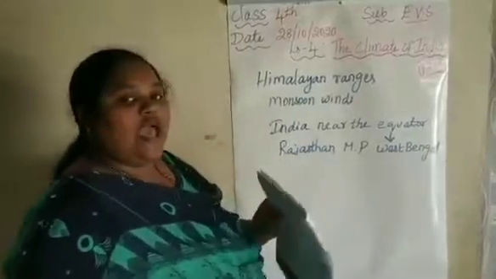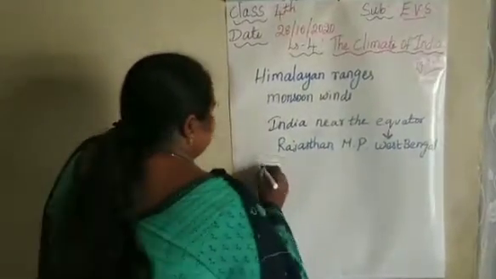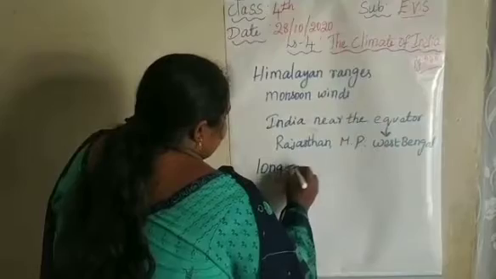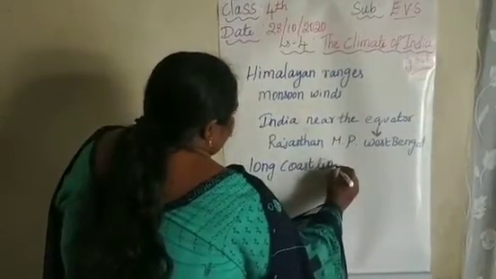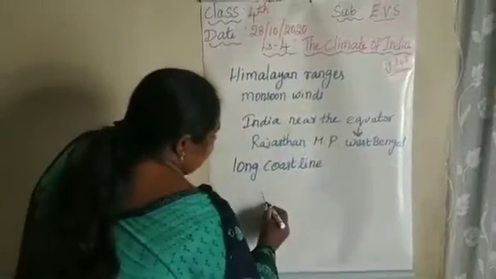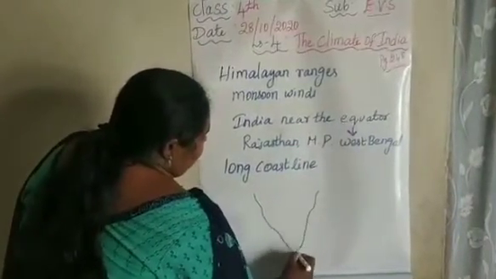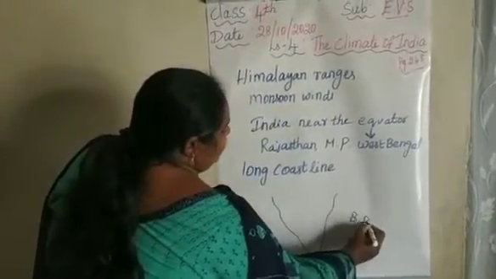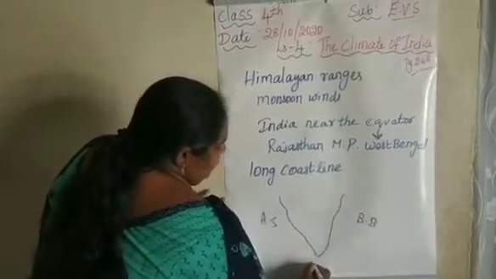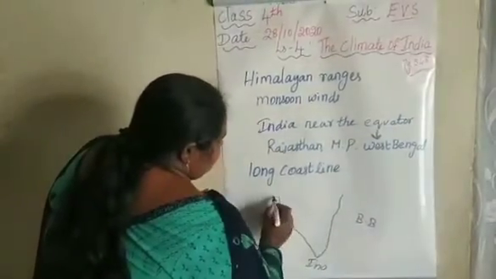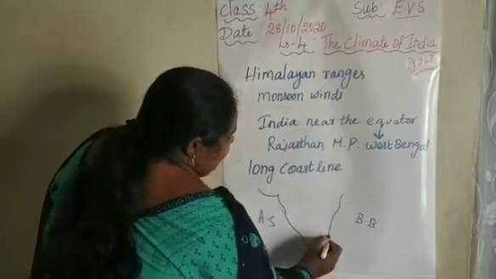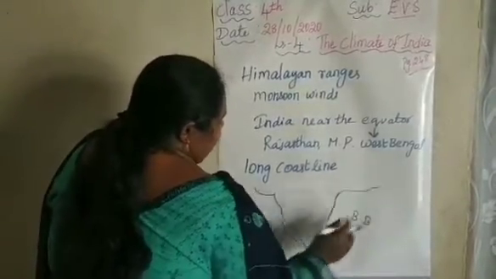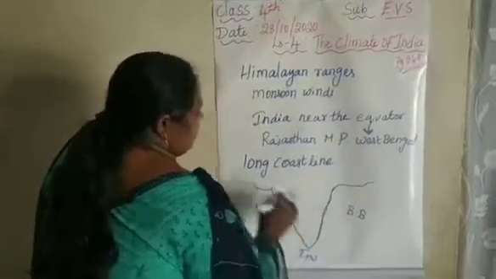And also we have a long sea coast. In South India, as I said already, there are three water bodies: the Bay of Bengal, the Arabian Sea, and the Indian Ocean. From Gujarat here we have a long coastline.